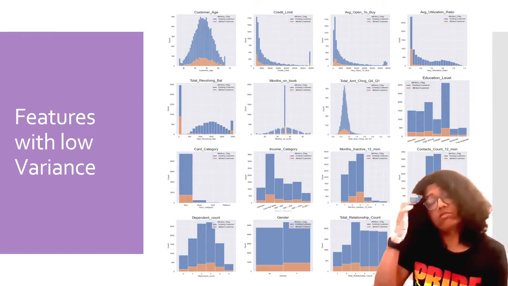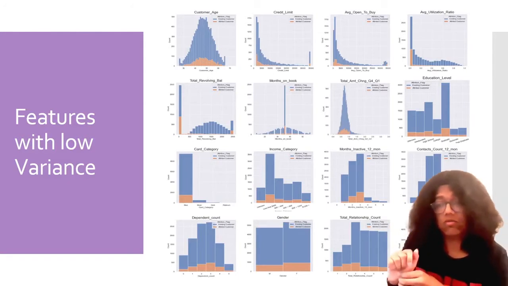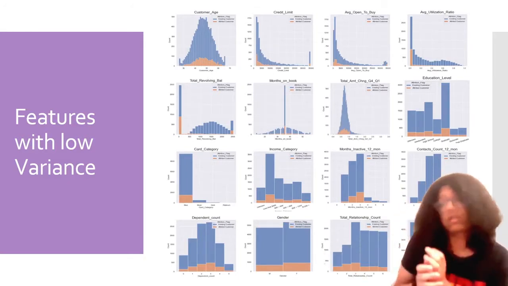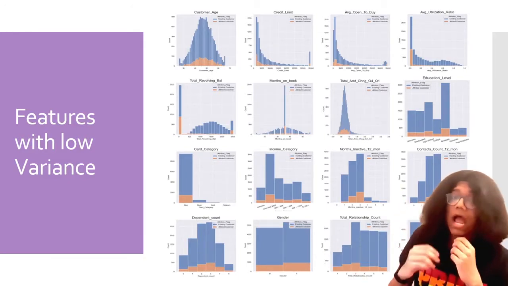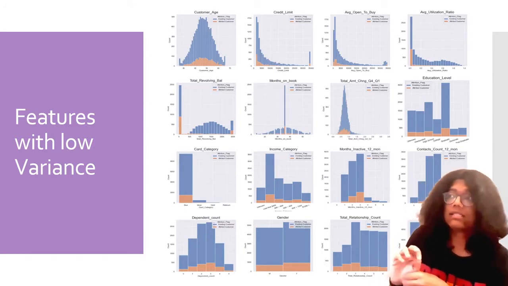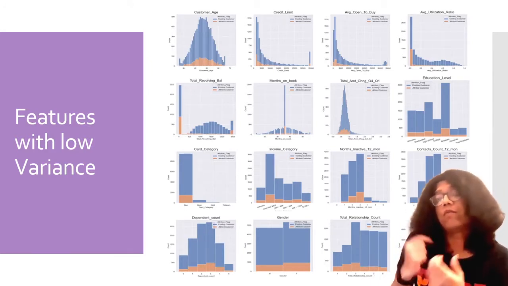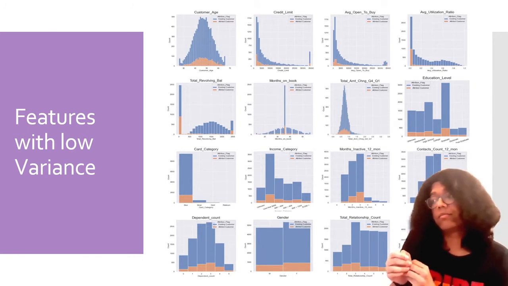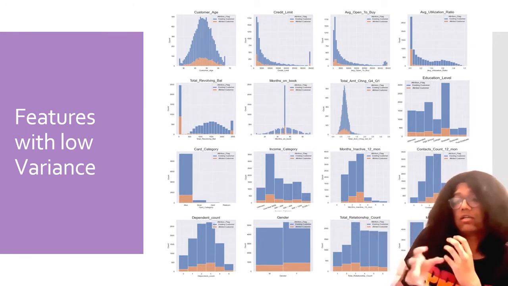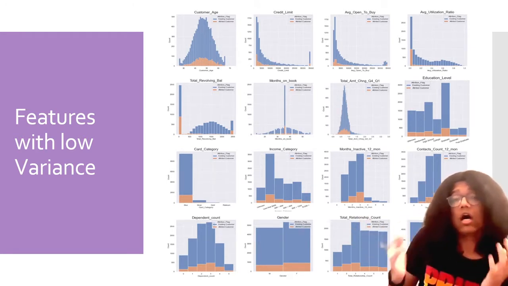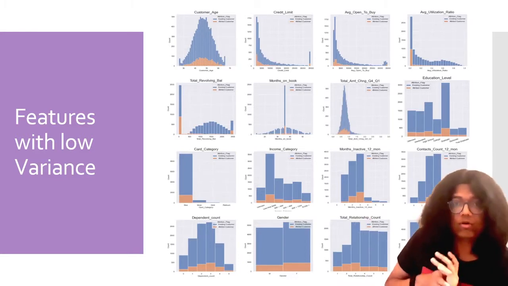Any change from that, so if there's a variance between the existing customers and the attrited customers, is what we're actually looking for, because that gives us more information about how well a feature can determine what target label you might apply to a given customer.